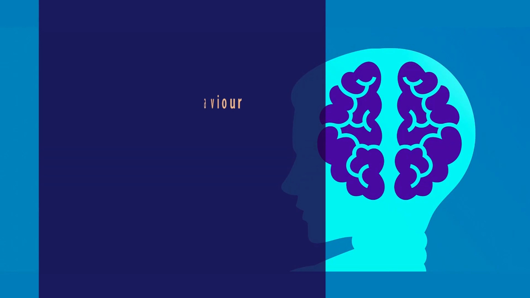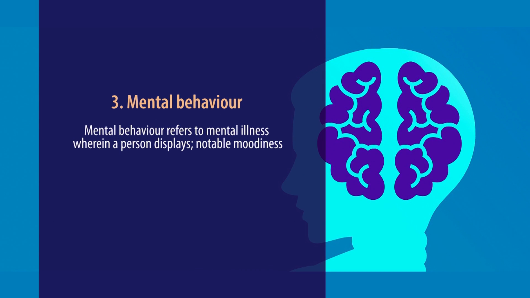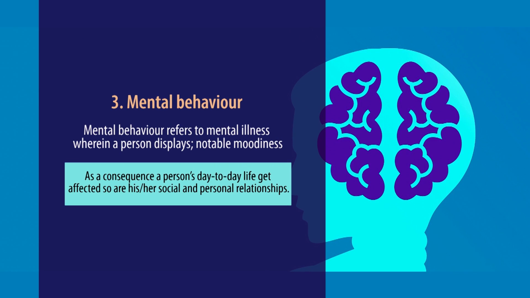Third major category out of the 7 categories in the RPD Act is mental behavior. Mental behavior refers to mental illness wherein a person displays either notable moodiness or disorder of thinking or perception, orientation and memory that significantly affects a person's ability to make judgments and take decisions in their day-to-day life. As a consequence, a person's day-to-day life gets affected, and so are his social and personal relationships.